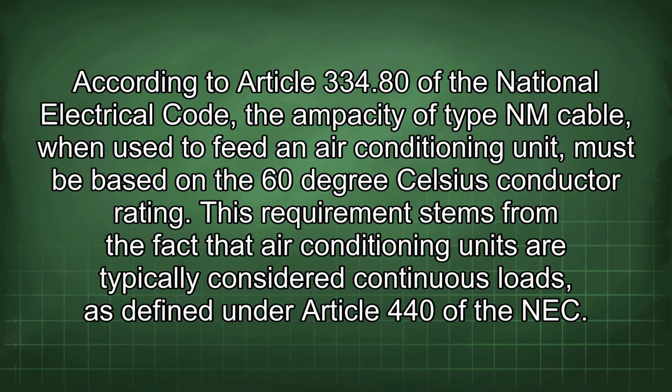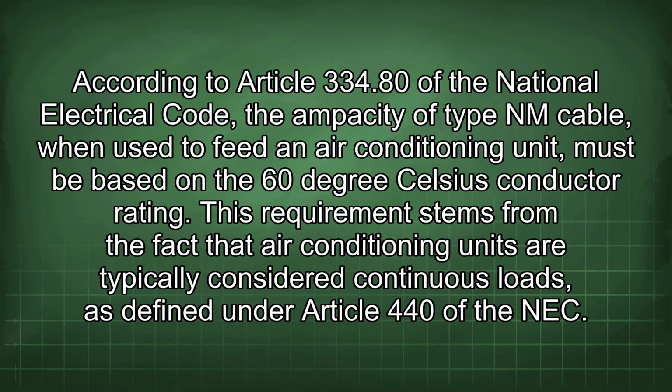According to Article 334.80 of the National Electrical Code, the ampacity of type NM cable, when used to feed an air conditioning unit, must be based on the 60°C conductor rating. This requirement stems from the fact that air conditioning units are typically considered continuous loads, as defined under Article 440